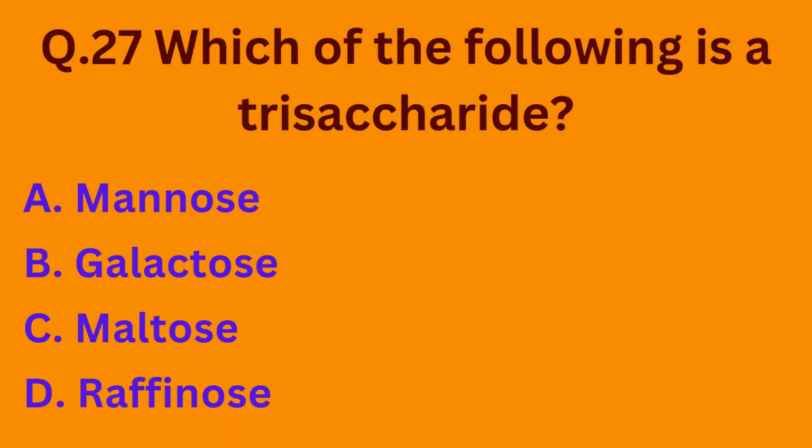Question number 27. Which of the following is a trisaccharide? Option A mannose, option B galactose, option C maltose, option D raffinose. So students, raffinose is the example of trisaccharide. So the correct option is option D.